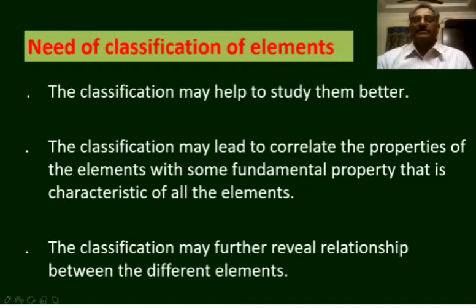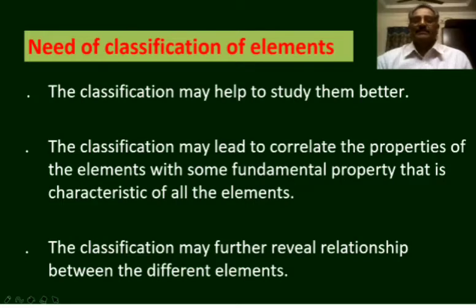For example, in the periodic table, the elements are classified on the basis of a fundamental property, either the atomic number or the atomic mass. And the properties of elements were correlated by arranging the elements in the increasing order of atomic mass or atomic number.